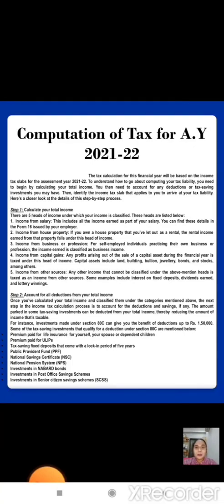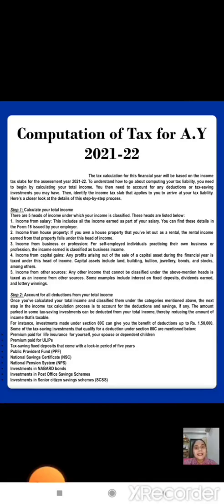Income from house property: if you own a house that you have let out as a rental, the rental income earned from the house property falls under this head. Income from business or profession: for self-employed individuals practicing their own business or profession, the income earned is classified as business income.